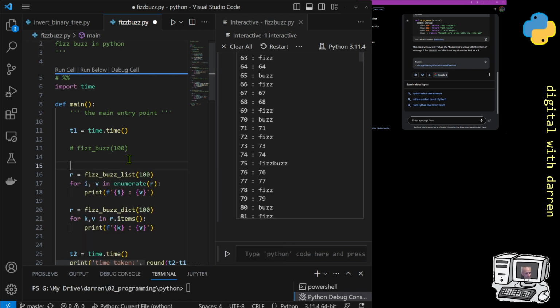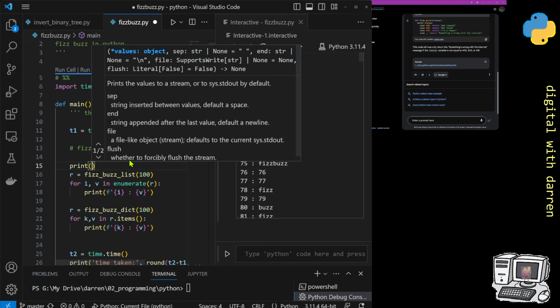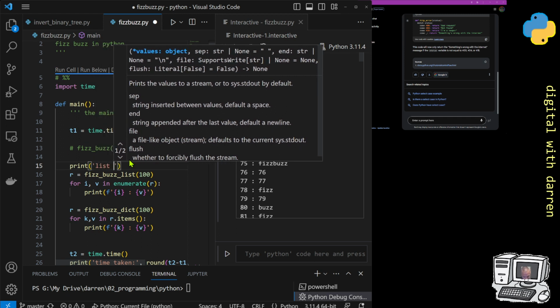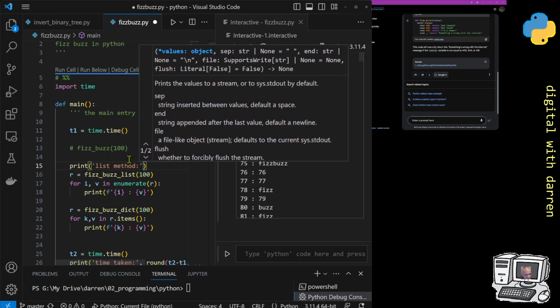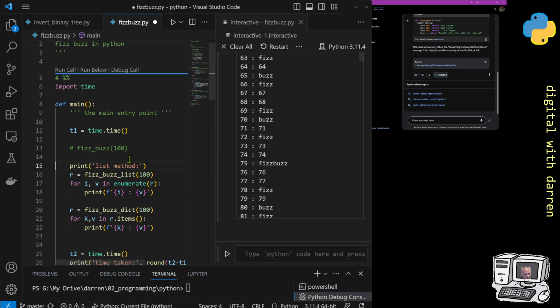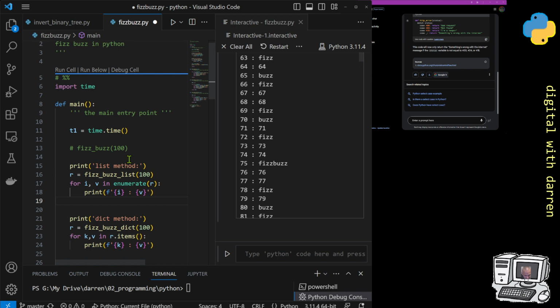Prints list method, right? The dict method, by the way, is faster. The list method is like conceptually maybe easier. You start with a list, but dictionaries are hash tables, so they've got advantages for speed. Dict method, and we want probably over here print.